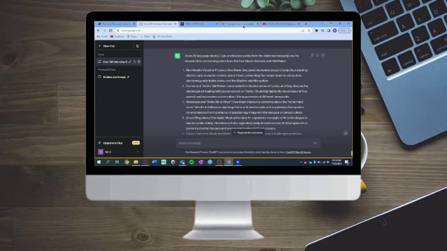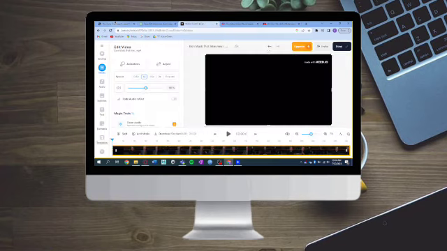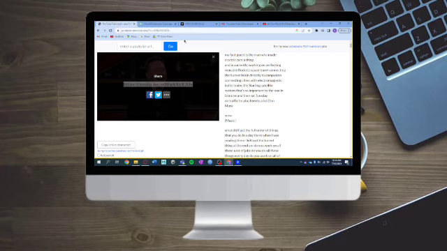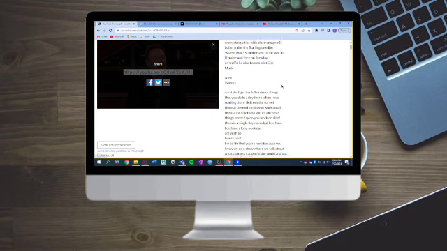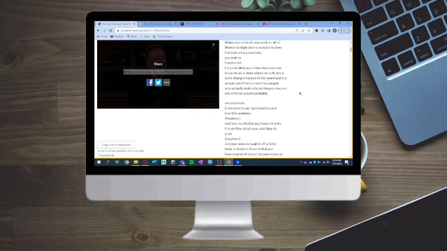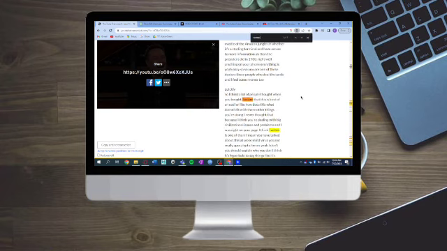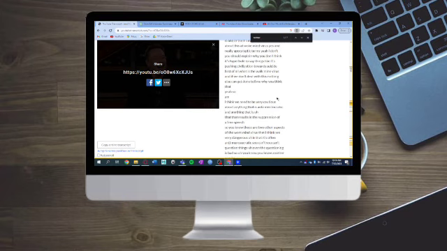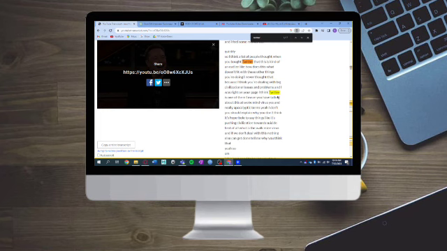So what you need to do is head over to the YouTube transcript tool, and then type in the URL of your video. And then as you can see right here, it has actually gotten the transcript. So what you do is just press Control F and then type in Twitter. As you can see, it has highlighted Twitter right there.